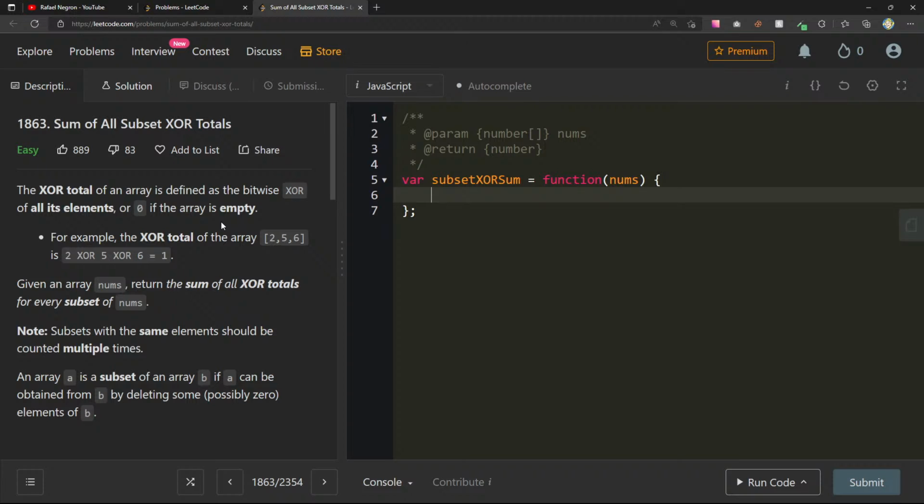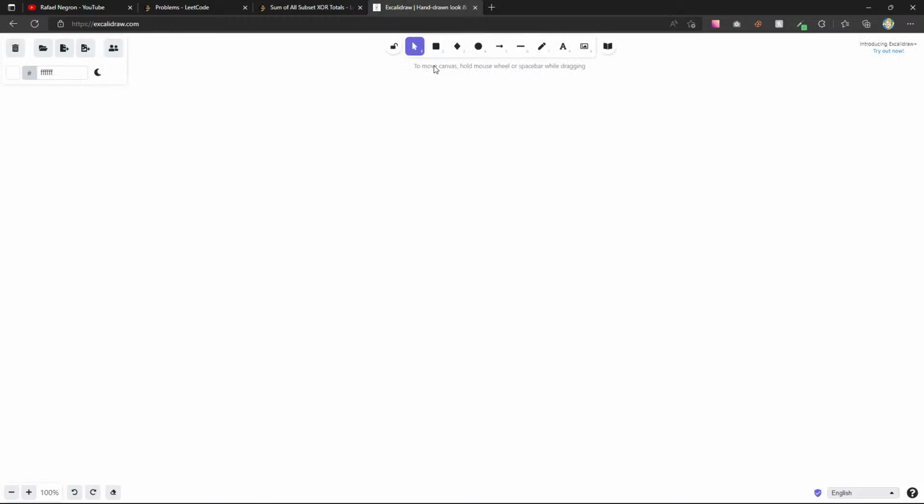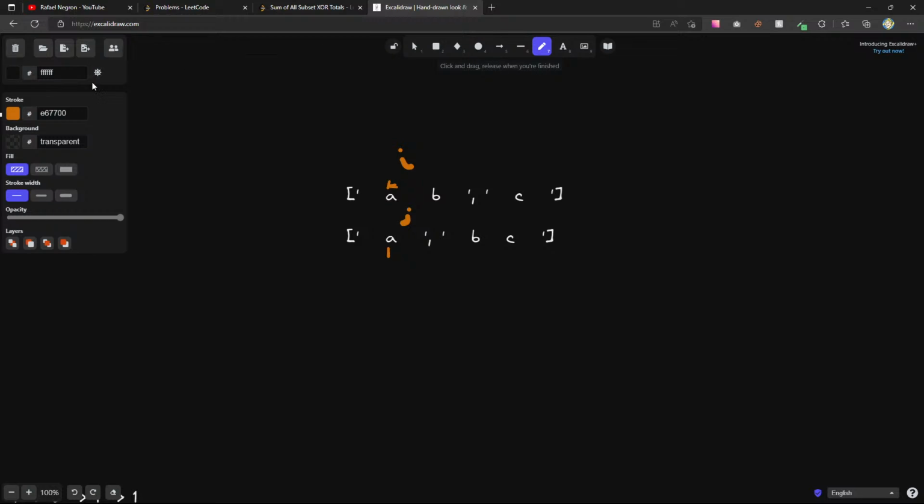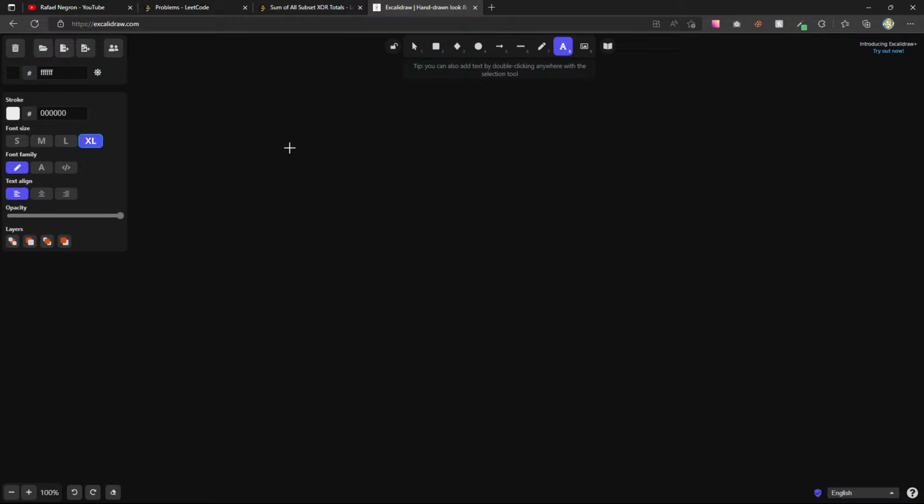So let's see what we can do, and let me see if I can draw this out. I'm going to open a window in Excalidraw. You can see I have some stuff here left from previous times. But let's do 2, 5, 6. Let me get my text tool here and make this extra large: 2, 5, and 6.